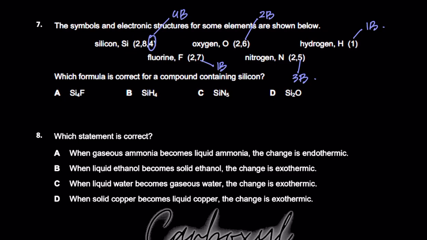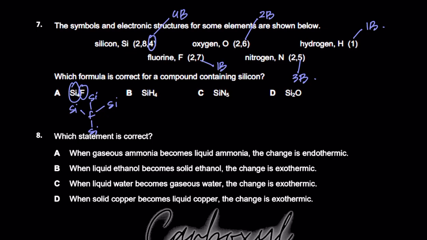Sometimes I think about this and I say that Cambridge can give you such easy MCQs, like you could just even eliminate the option. Now if you check A out, why is A wrong? A is saying that 1 fluorine is actually being bonded to 4 silicons. It's like something like this. 1 fluorine is bonded to 1 silicon, another silicon, another silicon, another silicon. And this is absurd, right?